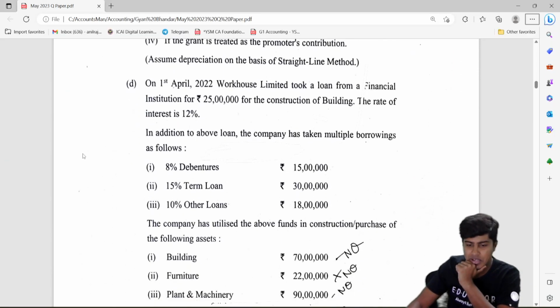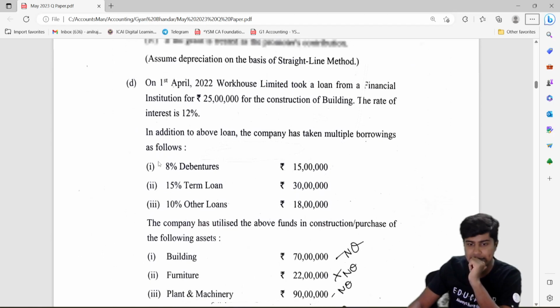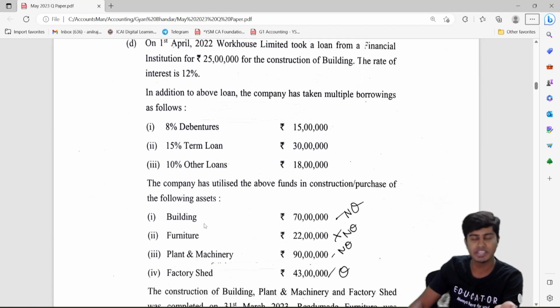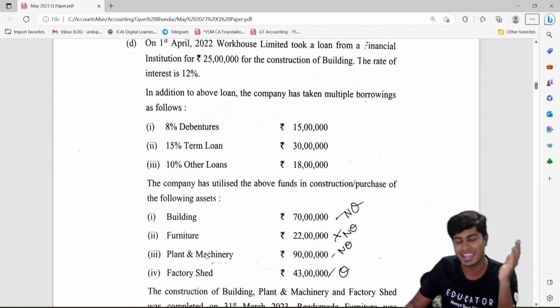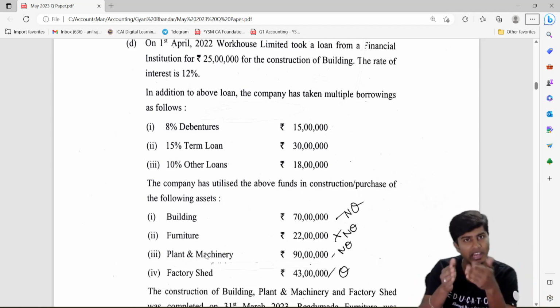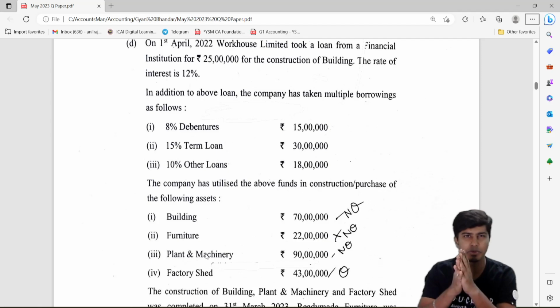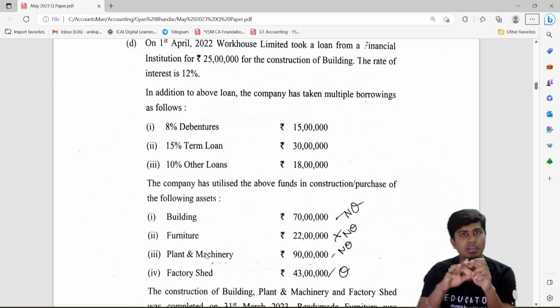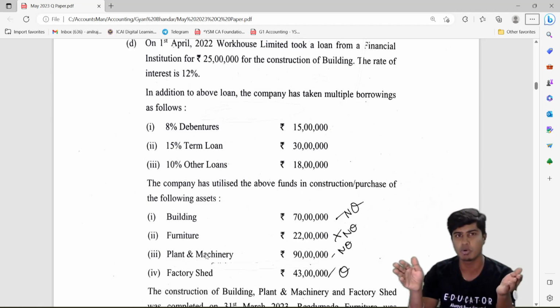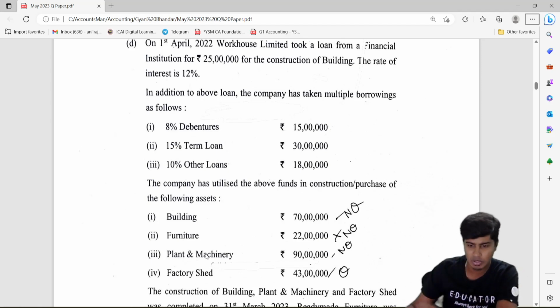Question 1D was based on accounting standard 16. So they've given loans and they've given assets. We know borrowing cost will not be included in the cost of the asset except where the asset is a qualifying asset, that is, it takes a substantial period of time for setup. And for a qualifying asset, if there is specific borrowing, it will be included. If there is general borrowing, then we need to allocate on a weighted average basis.